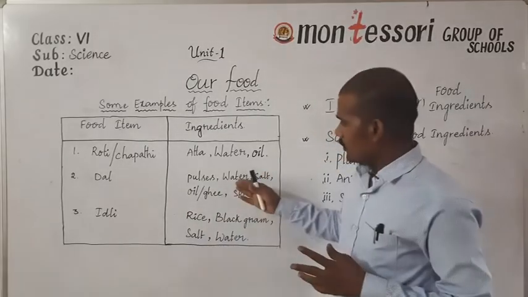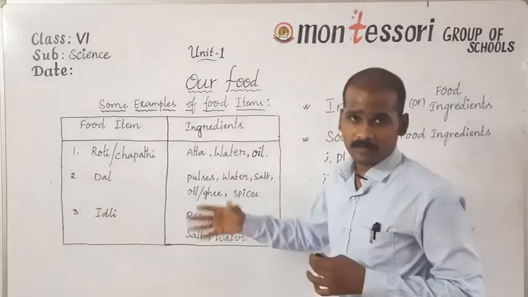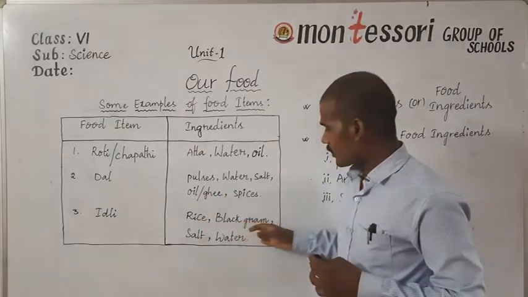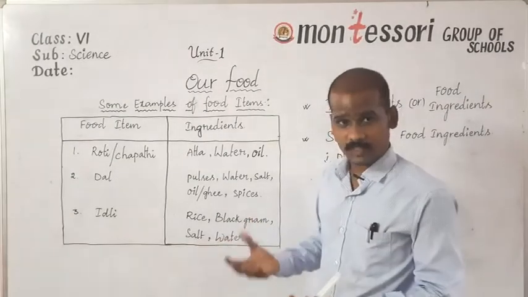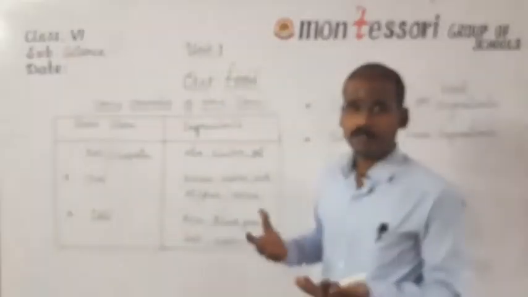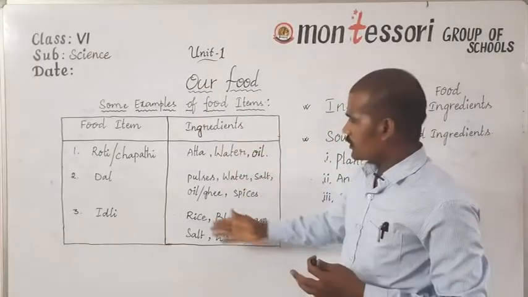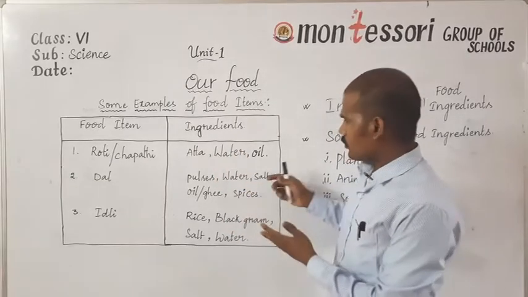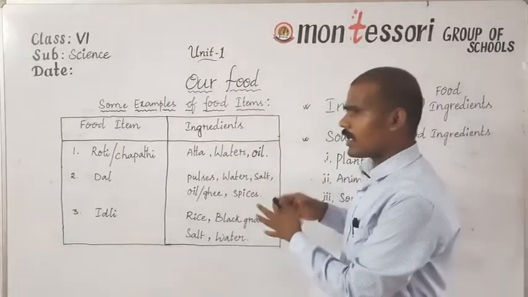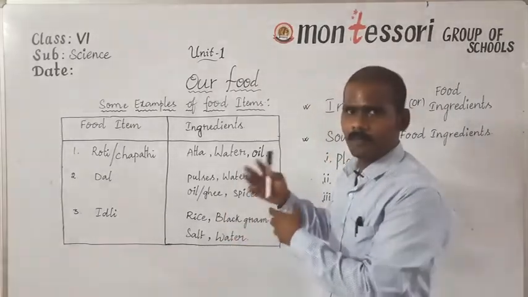So let's see the third example, idli. Rice is obtained from the paddy field. Next, black gram is obtained from the black gram plant. Salt is obtained from seawater, and water is obtained from rivers, ponds or groundwater. So if you observe all these ingredients and the places where they are coming from, we can observe that they are obtained either from plants or from animals, and also from different places.